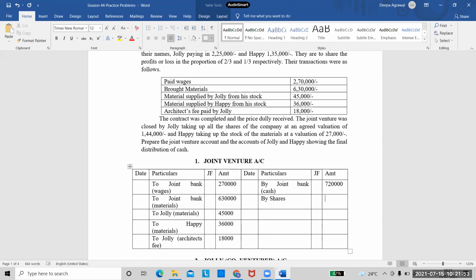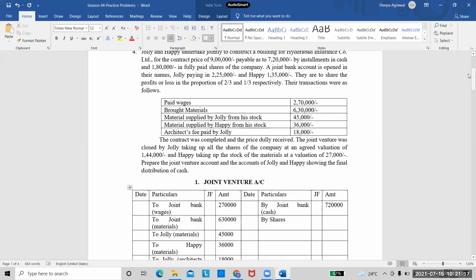And I'm receiving shares of 1,80,000. Did you understand this part? This is the income for the venture, right? When they are constructing the building and handing over the building to that company, the company is giving them 7,20,000 as cash and 1,80,000 as shares.